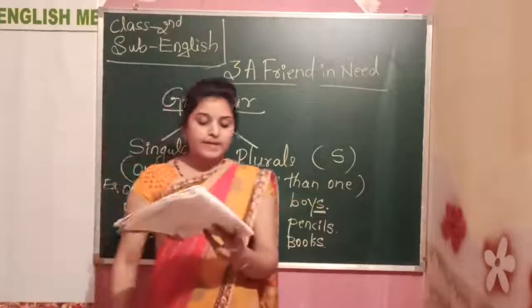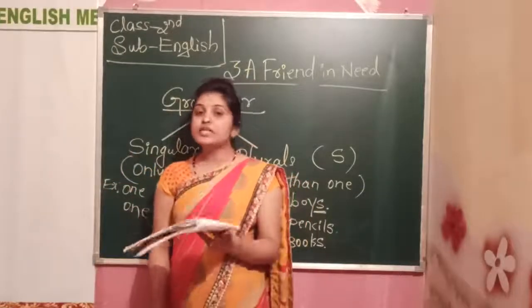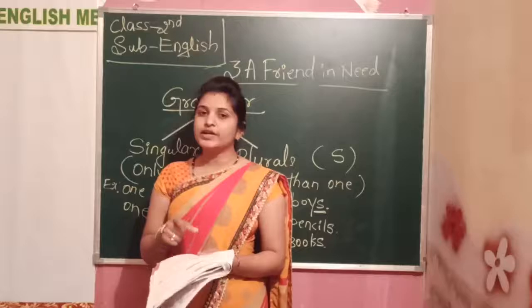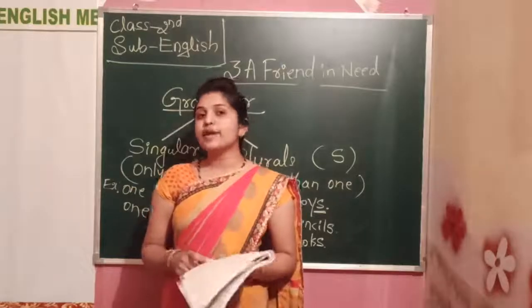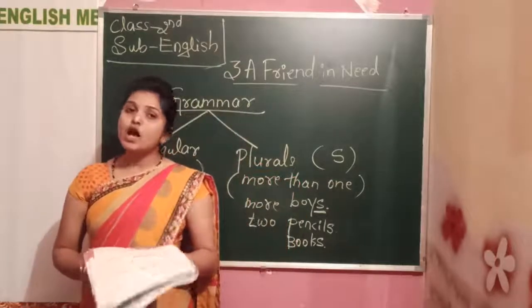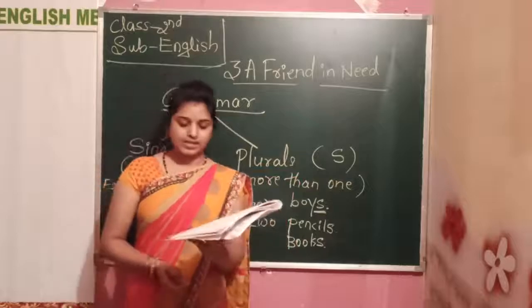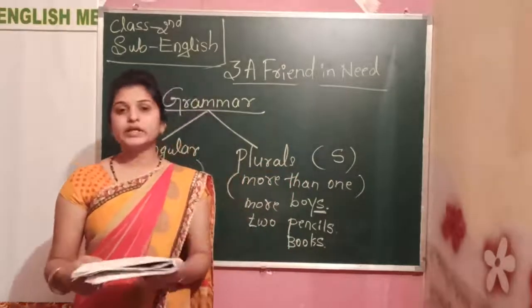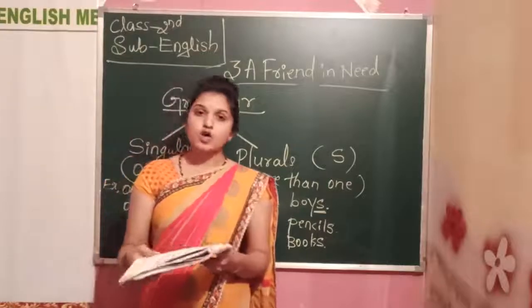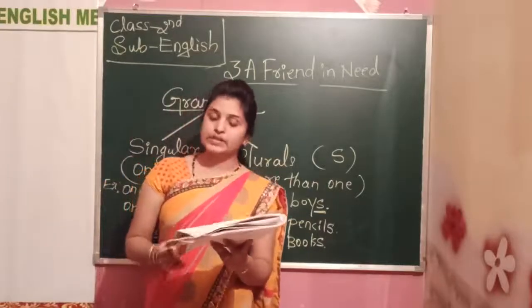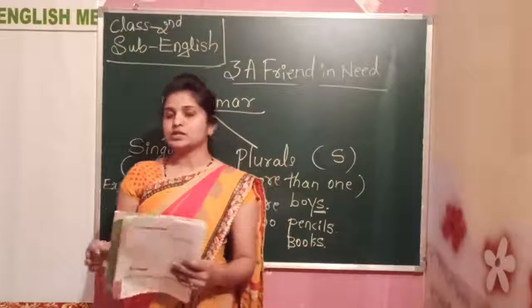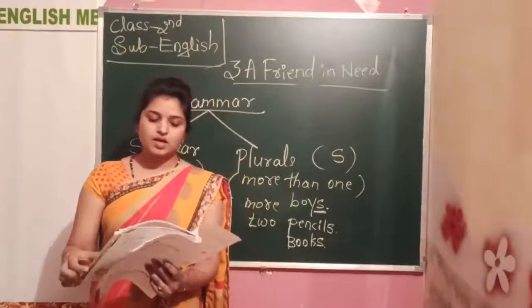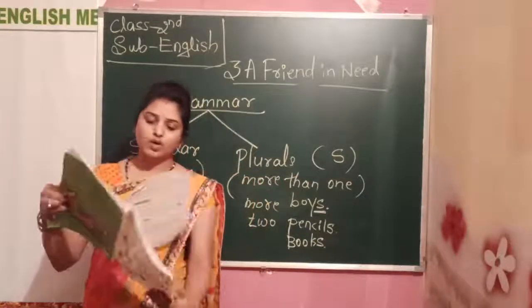Okay, here write the plurals of these words. Some words they have given in your textbook. You need to make those words in the plural form. Bell, bells. Cow, cows. Game, games. Toy, toys. Table, tables. Doll, dolls. So only add s. Can you do it at home? Okay.